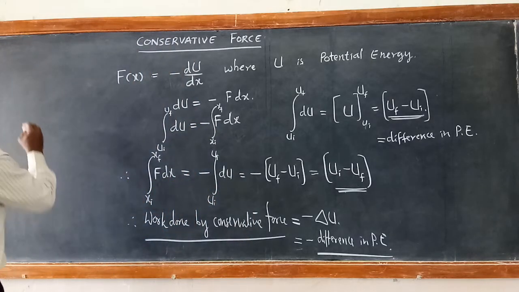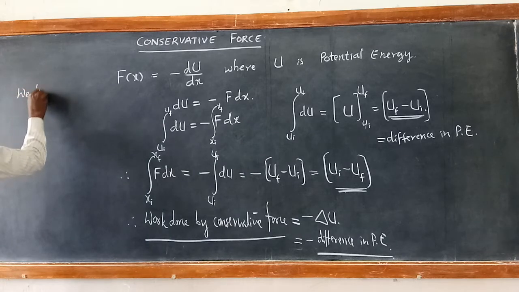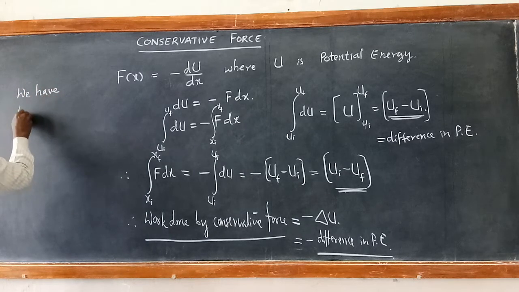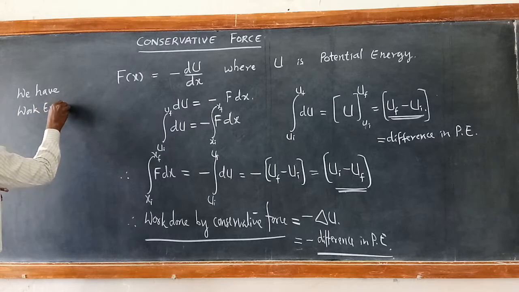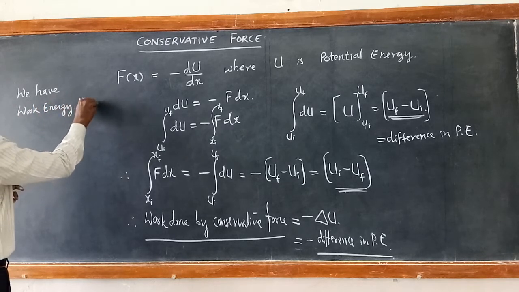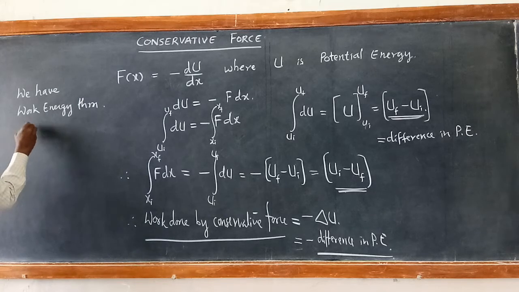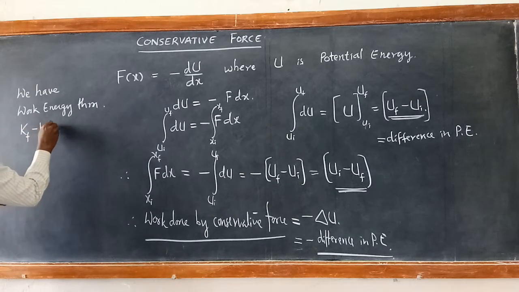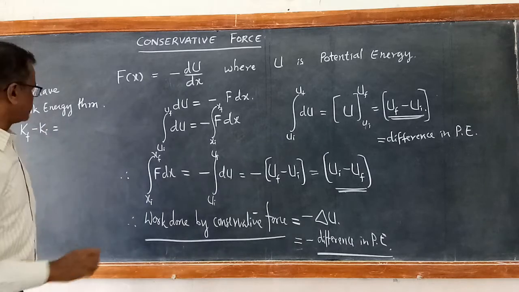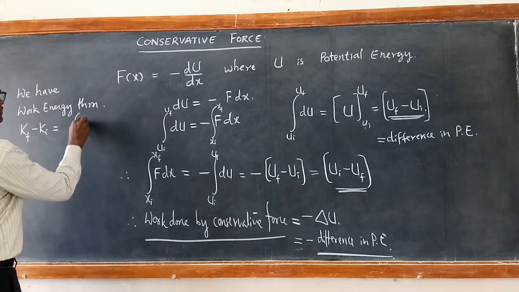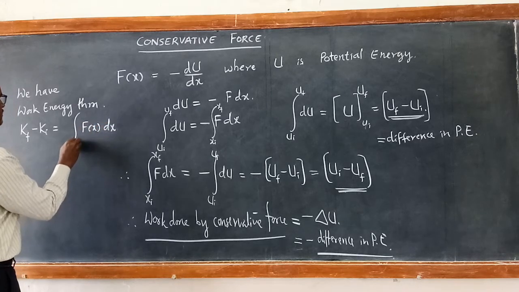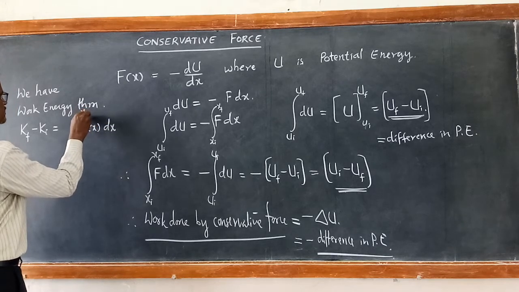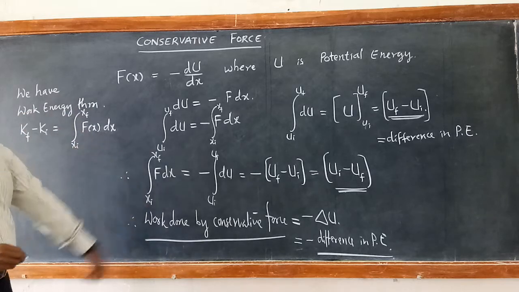We have the work energy theorem. What is the work energy theorem statement? Change in kinetic energy, Kf minus Ki, is equal to the integral of Fx dx between initial position xi and final position xf.